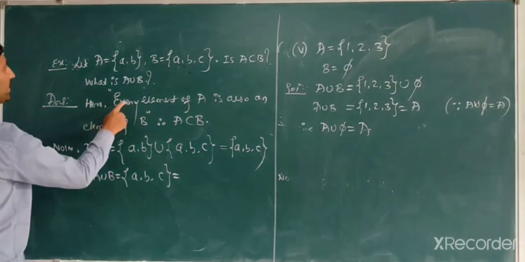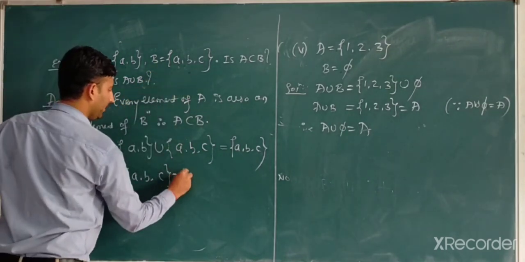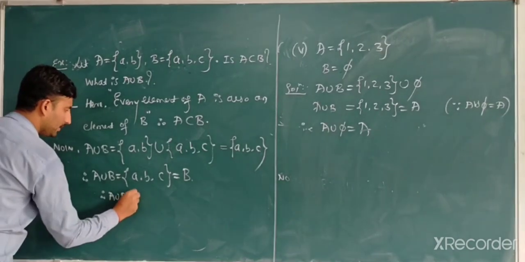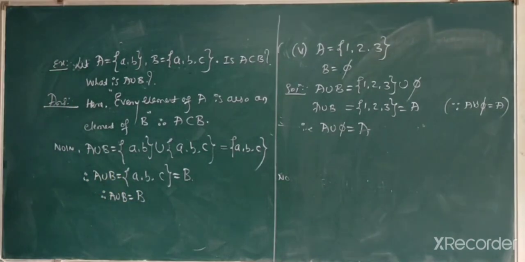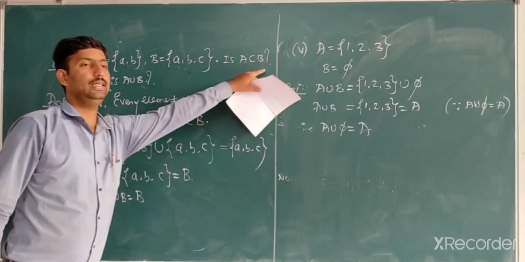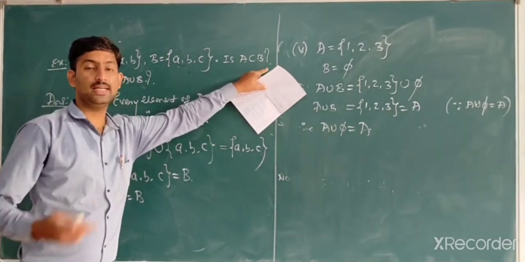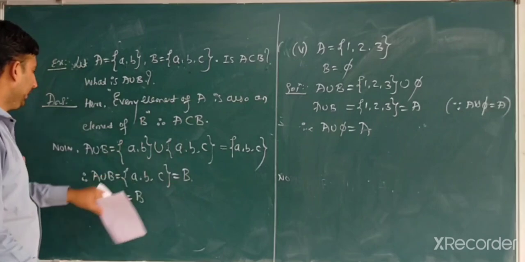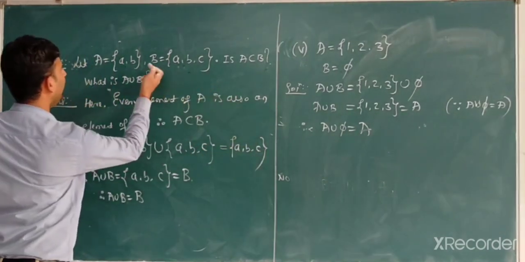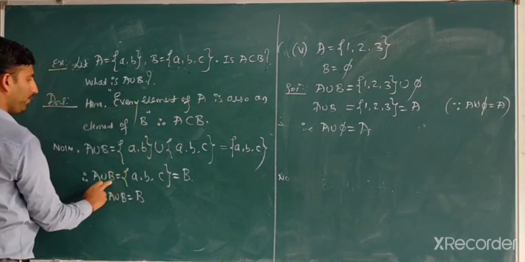What is the value of {a, b, c}? It is nothing but B. Therefore, A union B is equal to B. Why? Because B is the bigger set, and the outcome should be the bigger set. {a, b, c} is the answer, which is nothing but B. Therefore, A union B is equal to B.